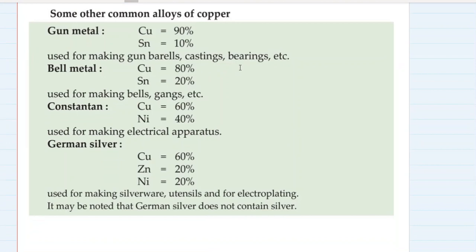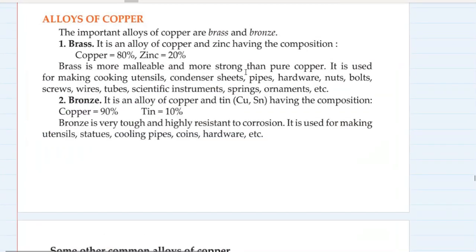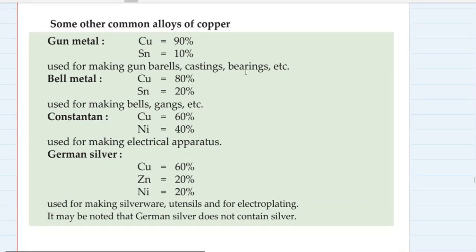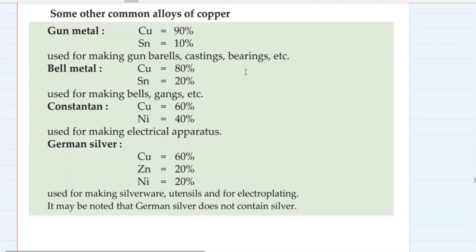Bell metal, again 80% copper and 20% tin, used for making bells, gongs, etc. Gongs, again, are a machine part. Constantan, 60% copper, 40% nickel, used for making electrical apparatus. German silver: copper, zinc, nickel, 60, 20, 20%, used for making silverware, utensils, and for electroplating. It may be noted that German silver does not contain silver. Don't be confused.